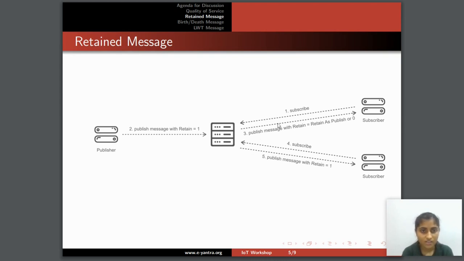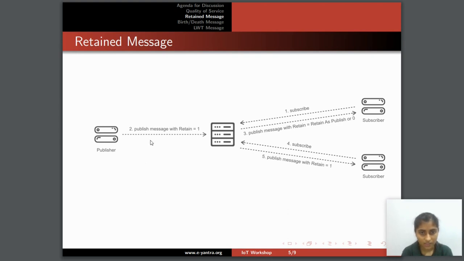So as long as this device is subscribed to the topic, it will get all the information that this particular device is publishing. But what happens if a new device wants to subscribe to that particular topic? Let's assume that this device is pushing data every 30 minutes and just now published a message to the broker. And the new device subscribes to the same topic at the 25th minute after this device has published the data.